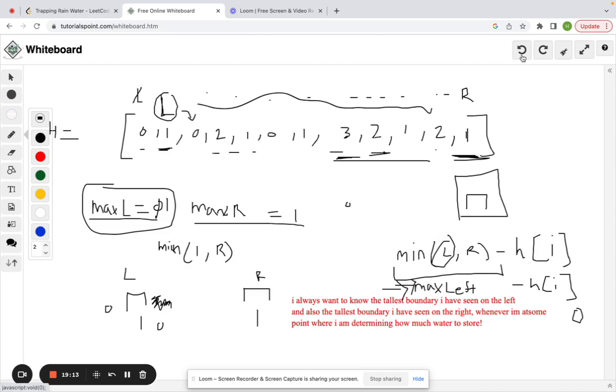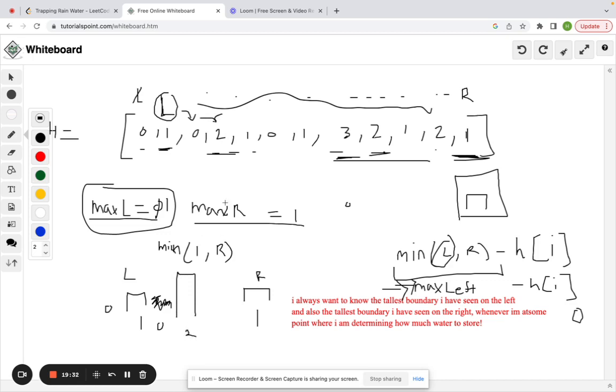Let's keep going. So then we get to 2, right? Max left is still 1 and max right is 1, so it doesn't matter which one we move. So let's move left to 2, so we are at this block with 2 there.